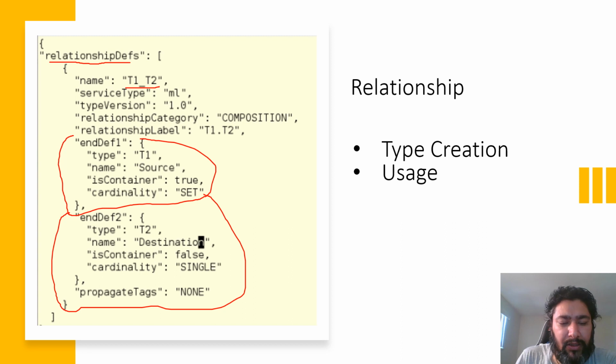t2. I would say one end of it is connected to an object of type t1, and it will have an attribute called source, and the other of type t2, and it will be called destination. So what it will actually do is add these two attributes in the entities themselves.